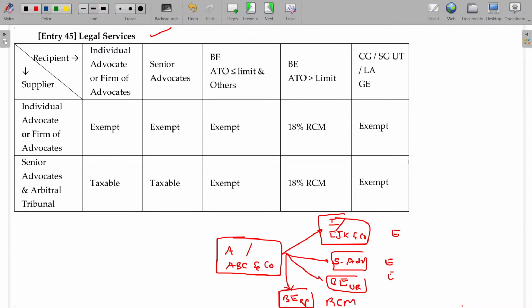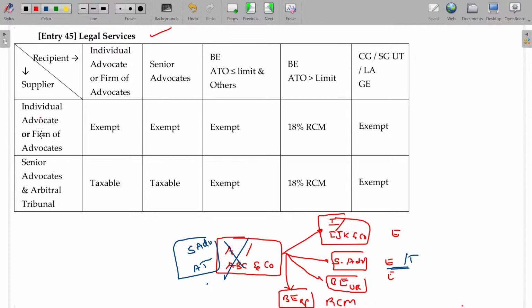Now the situation is different. Instead of that, the advocate being a senior advocate and being the arbitral tribunal, rendering service. In this case, one extra will also be taxable, which is this one. In case of blue color, this one will be taxable in addition to that, right?